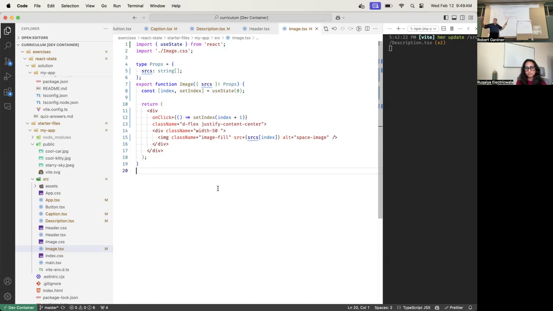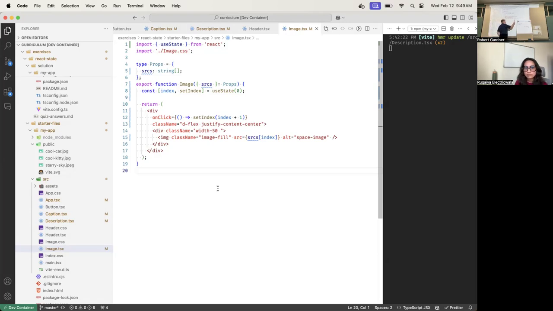What React does with this onClick is register an event handler on the div for us and pass it this arrow function.